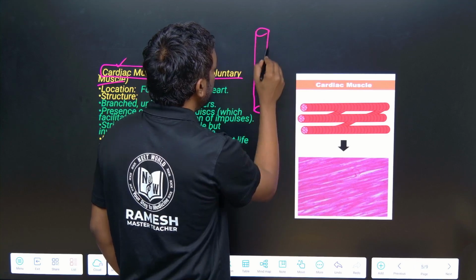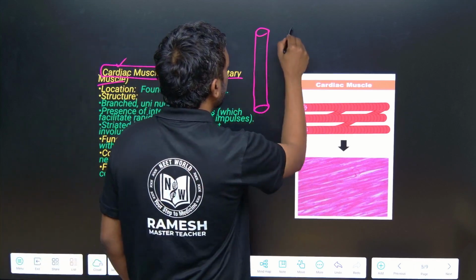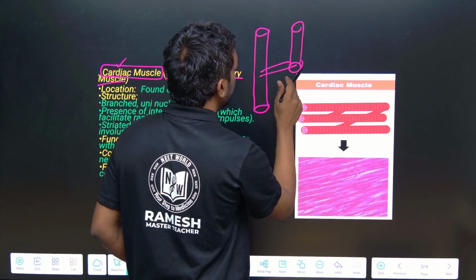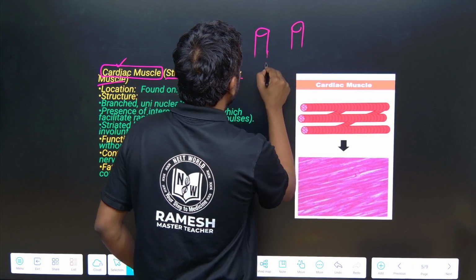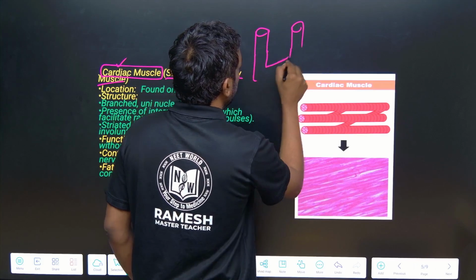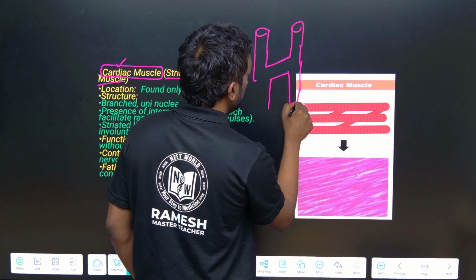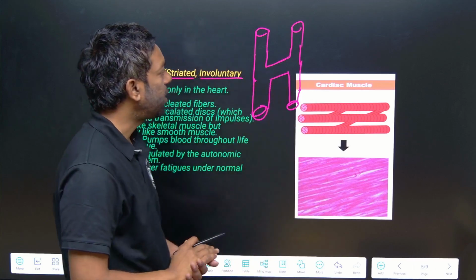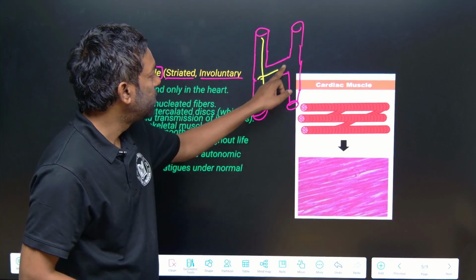This is the muscle, and this is a branch, one branch like this.